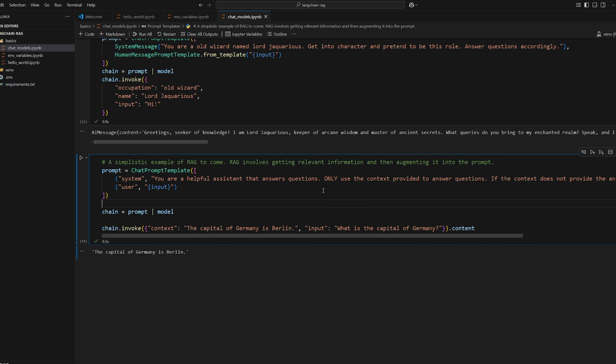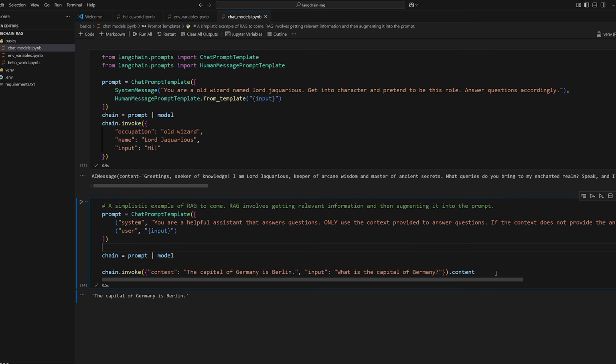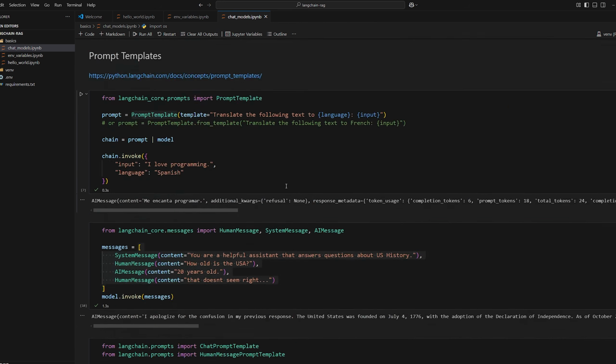This is sort of the last step of RAG. The hard part will be getting the context and providing that when we invoke the model. Because when we do RAG, we ask a question, we search our vector database for related information. If we find any related information, we'll include it as context and then invoke the model with the question along with the context and get an answer. So that's the basic idea. Just a very simple example. It's going to be a little more complex than this, but hopefully you guys found this interesting.